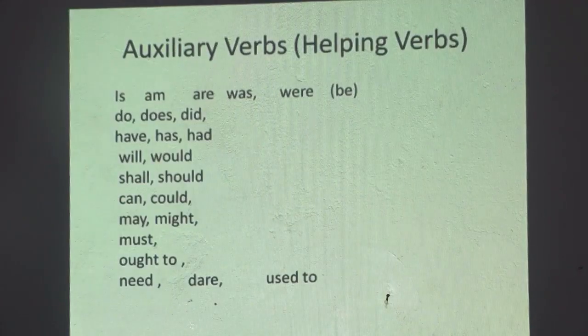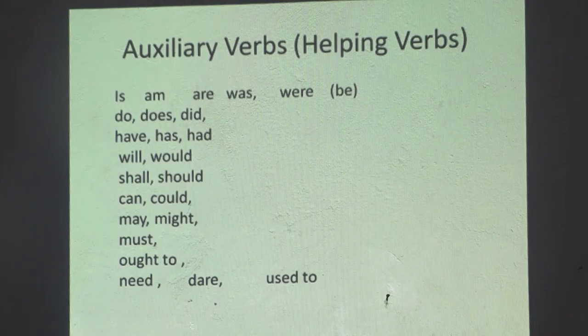Well, while transforming sentences from affirmative into negative, or for every type of transformation, auxiliary verbs, or we can say helping verbs, are very important. So in my school days I used to remember these helping verbs saying an English mantra. So in one breath try to pronounce these with me. Is, am, are, was, were, do, does, did, have, had, will, would, shall, should, can, could, may, might, must, ought to, need, dare, used to. In one breath.